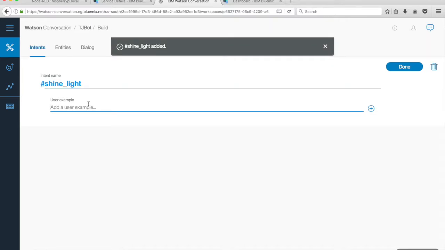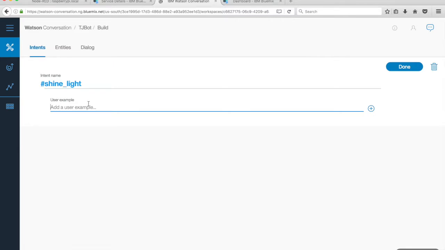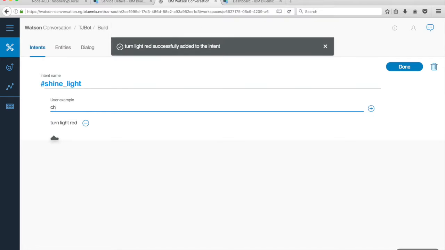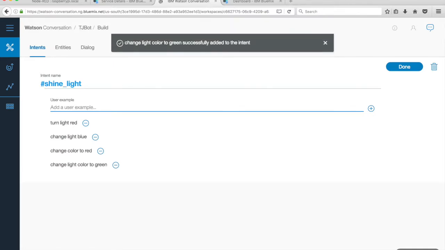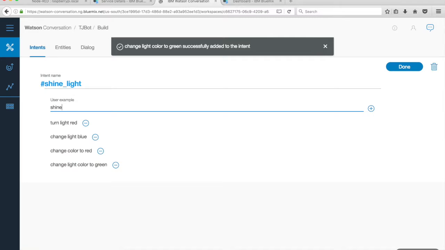Give examples of changing the LED. Turn light red, change light blue, change color to red, change light color to green, shine light yellow.